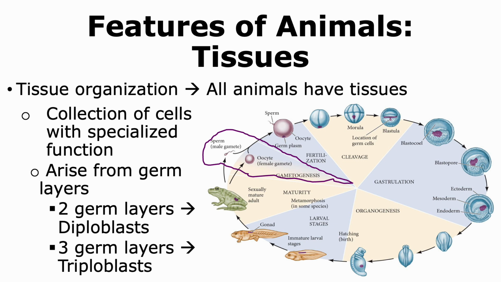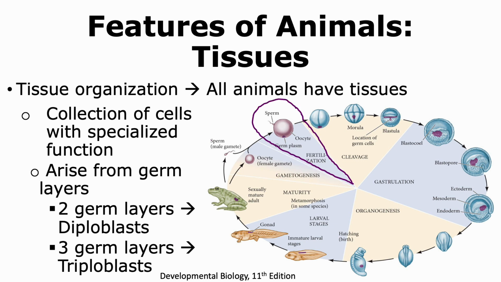Once the gametes are formed, sexual reproduction can occur where the gametes fuse and fertilization occurs to form a diploid zygote. Thus, tissues are formed when germ layers are formed in the case of animals.